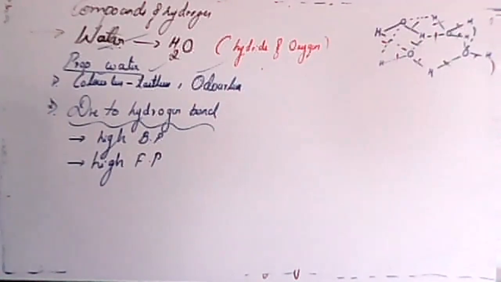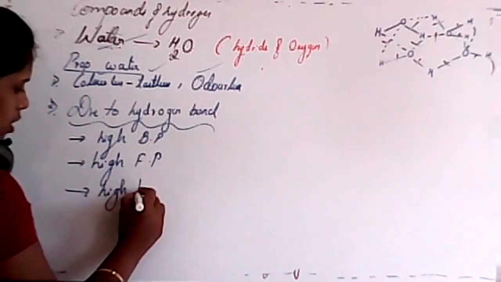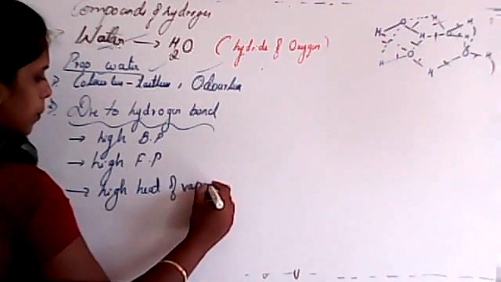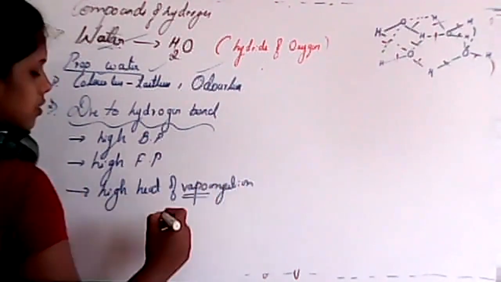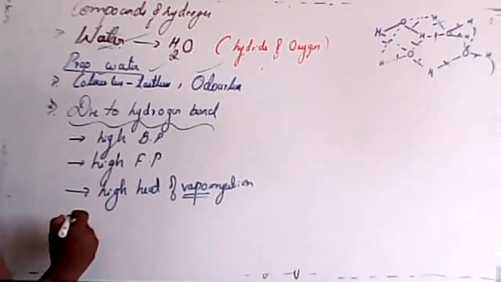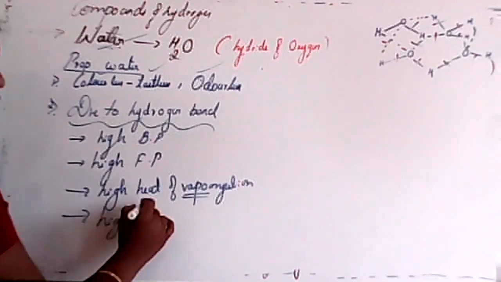Next, it has a high heat of vaporization. What is vaporization? To convert it into vapors. Then it has a high heat of fusion.